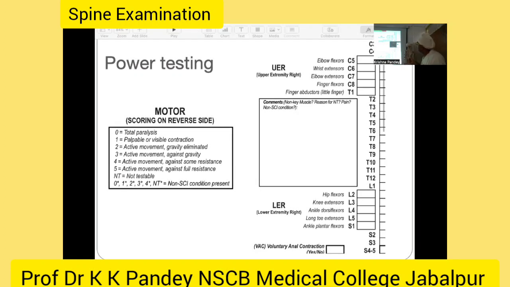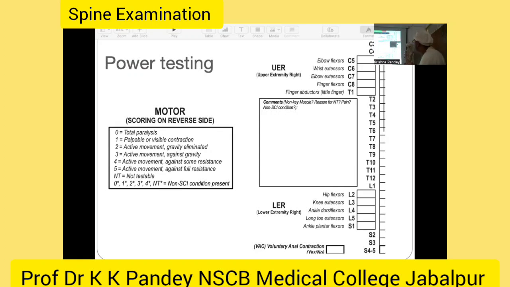So we are testing these muscles. We test elbow flexion, and if elbow flexion is normal, then we label that C5 is okay. So in motor examination, we test from the normal to the abnormal side. If C6 is power 5, then we say the C6 cord segment is okay, normal. Then C7, C8, T1, like that. And in the thoracic spine, there is no examination.